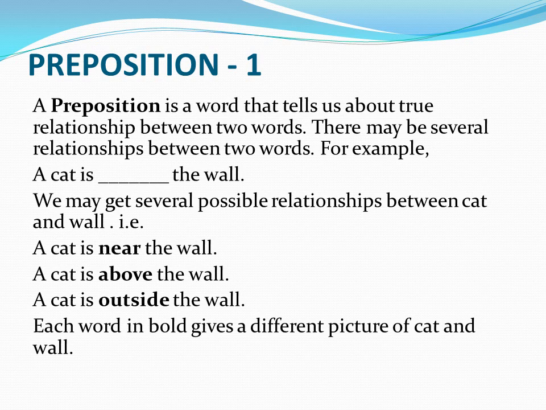A cat is near the wall. A cat is above the wall. A cat is outside the wall. Each word in bold gives a different picture of cat and wall. See, near is telling something different, above is telling something different, outside is telling something different. These three words are telling the relationship between cat and wall.